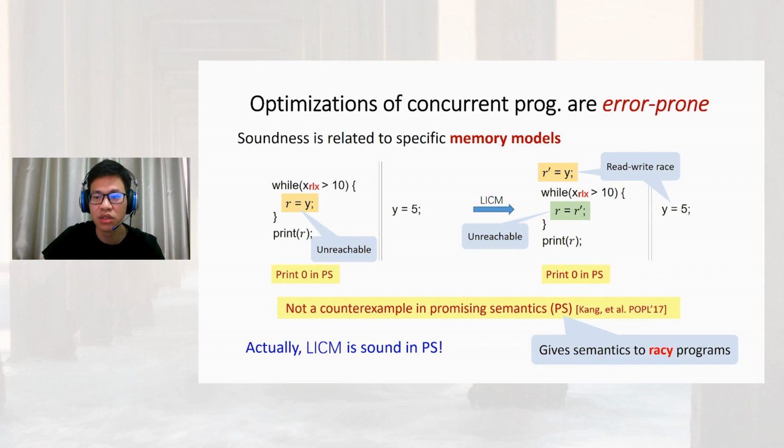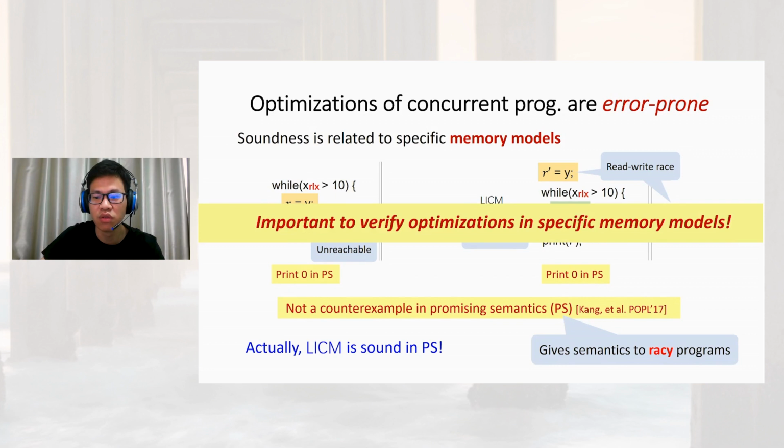The common optimization loop invariant code motion, which is sound for sequential programs, is unsound in the C11 model, but sound in the promising semantics. So it's important to verify optimizations in specific memory models.